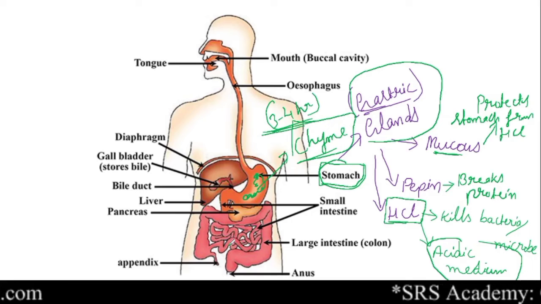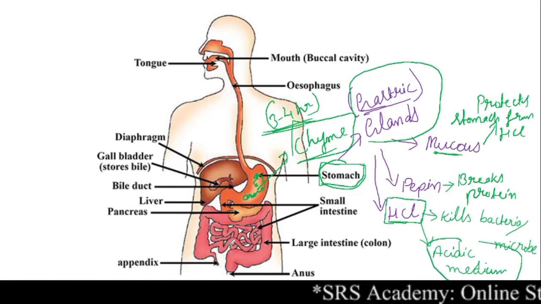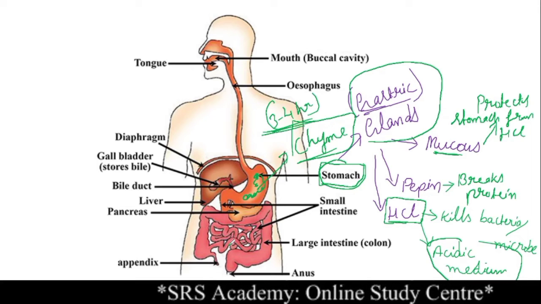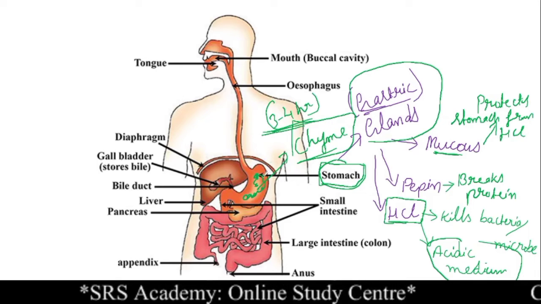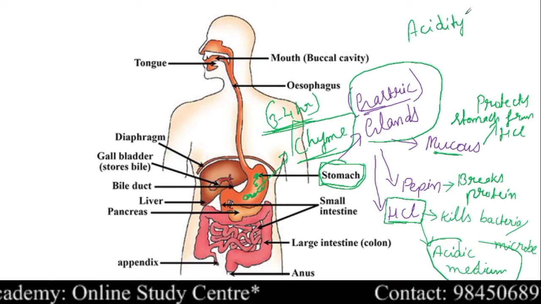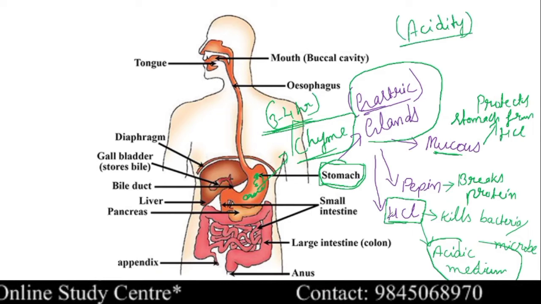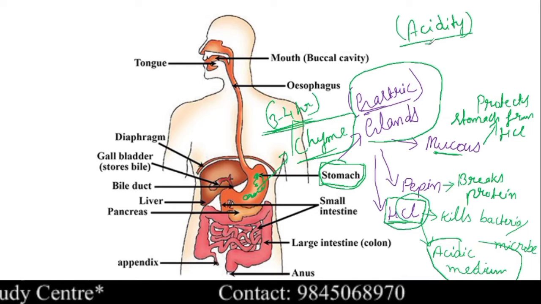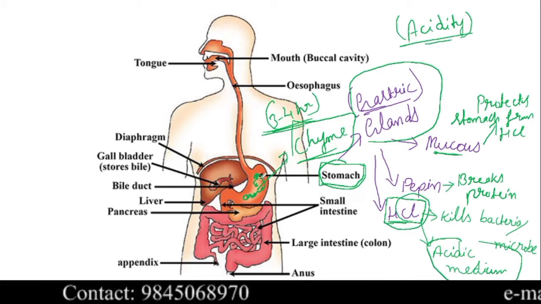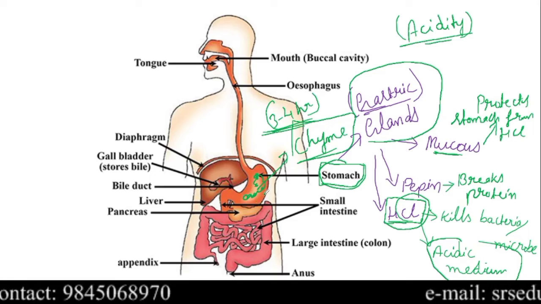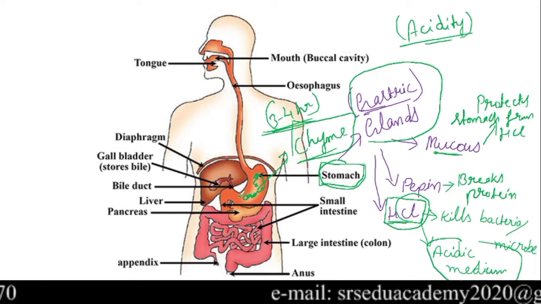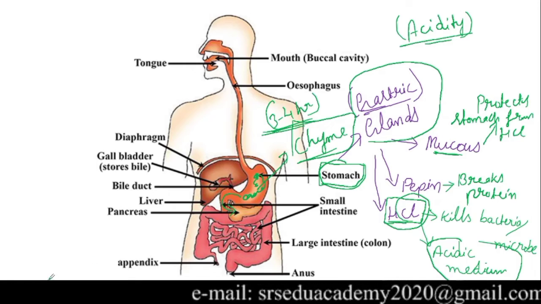But nowadays we are eating whenever we get time, either milk, soft drinks, hot drinks, etc., right? Because of our lifestyle, we are now facing one more problem, that is acidity. This acidity is again due to the HCl, which causes acidity because of our lifestyle. Okay, now come to the point. In the stomach, the food becomes chyme. After digestion in the stomach, this chyme now enters into the small intestine. Clear?